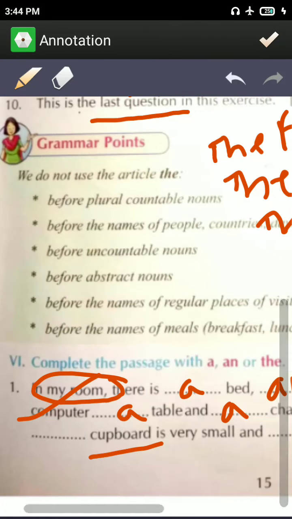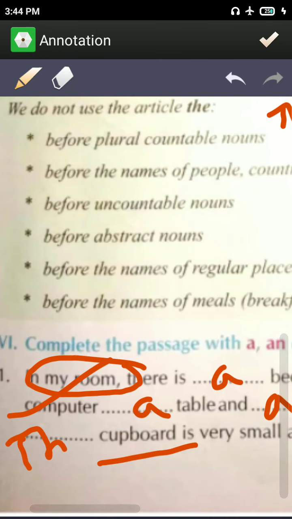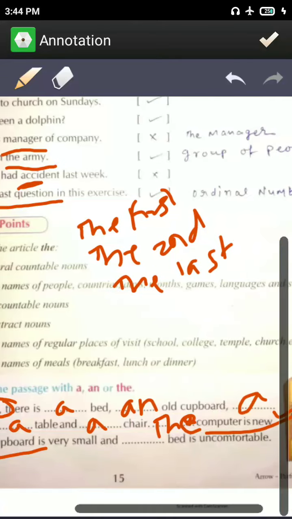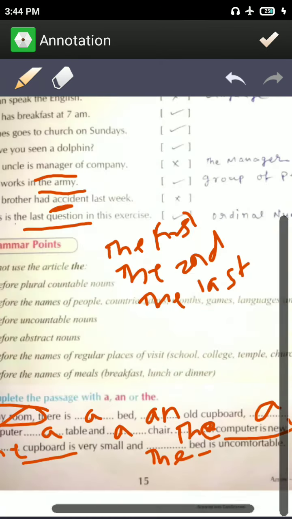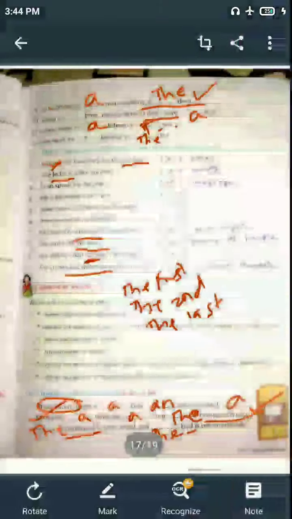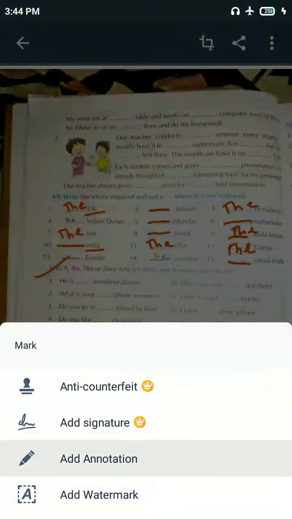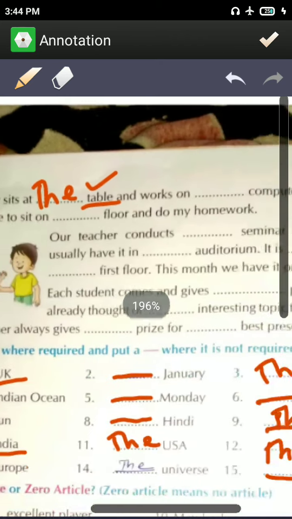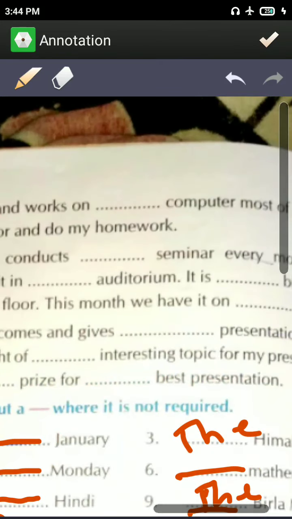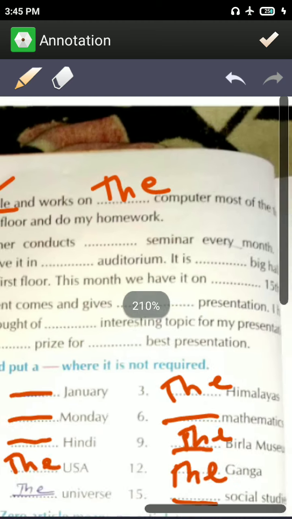Here cupboard, again he is talking which cupboard that is in his room, so you'll say again the, because cupboard is introduced in sentence second time. He'll again say here the, because it is talking about bed second time. Okay, here you can see my sister sits at the table. Now he is introducing table again. He has already talked about table, so you will say the here. And works on the computer, then again computer.